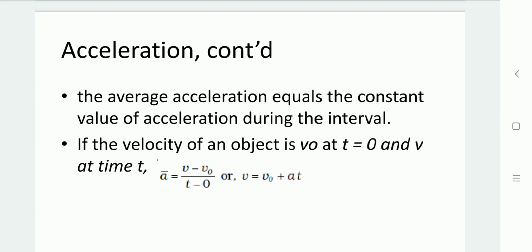So average acceleration is (v2 minus v1) divided by (t2 minus t1), that is (v minus v0) divided by (t minus 0). From this equation, let us make v the subject of the formula, so that v is equal to v0 plus at.